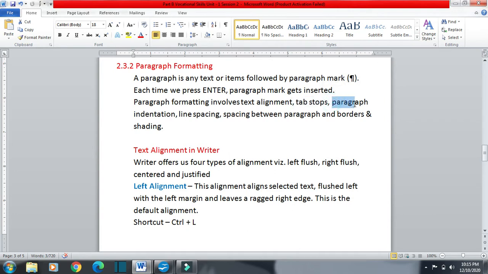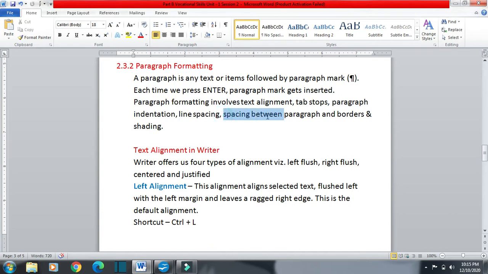Paragraph indentation: how can we put indentations in the paragraph? Line spacing: how we can put spaces between the lines. You can see after this line we have this line, and there is a space between these two lines. So how much space we can put, and how can we put a space between two lines in a paragraph?